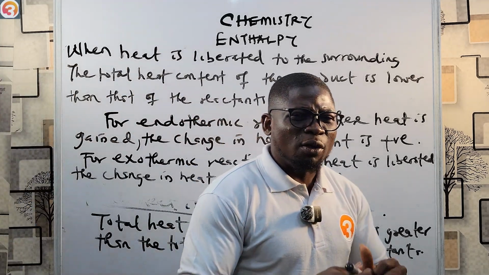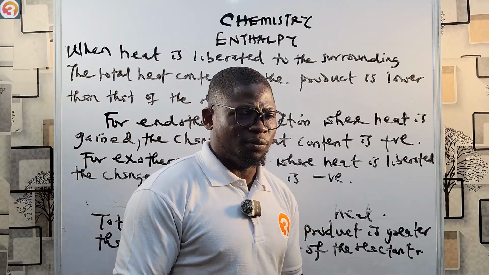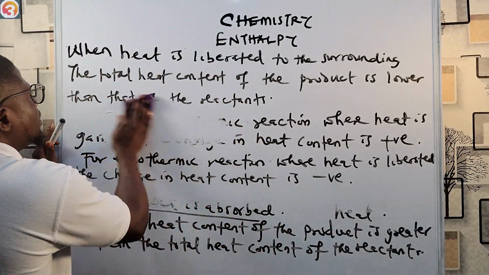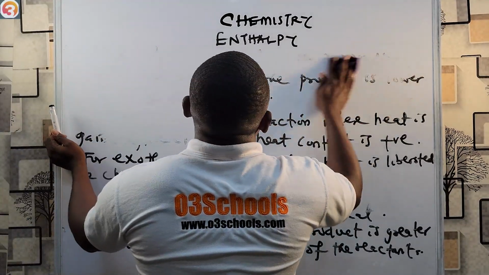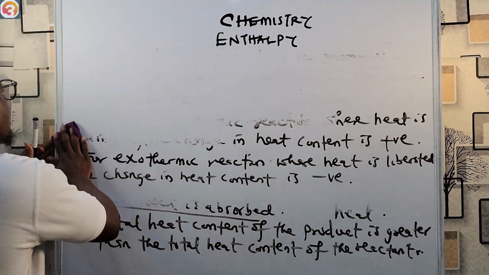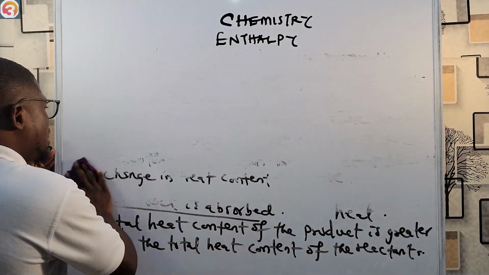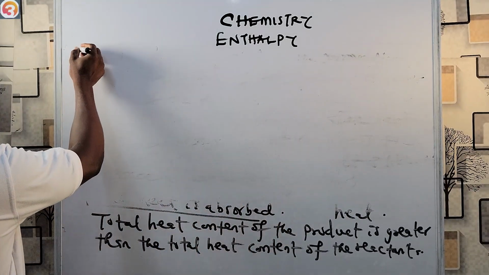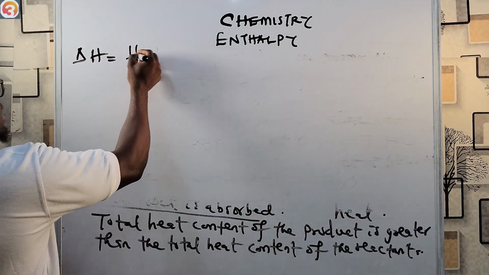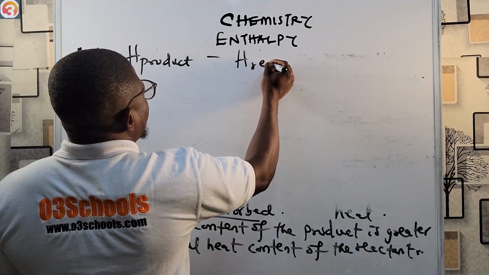Okay, so now we can calculate mathematically the change in heat content of a reaction. Let's quickly see now how to calculate the change in heat content of a reaction. It can be calculated mathematically as follows: the change in heat content, delta H, is equal to H product minus H reactant.